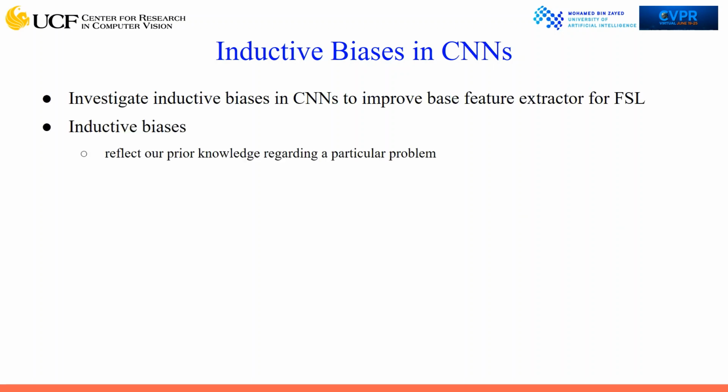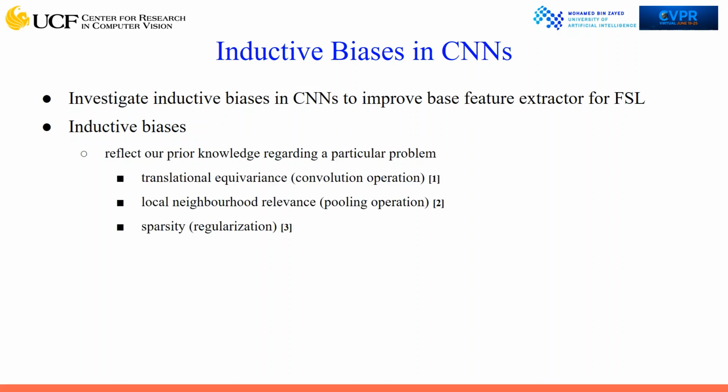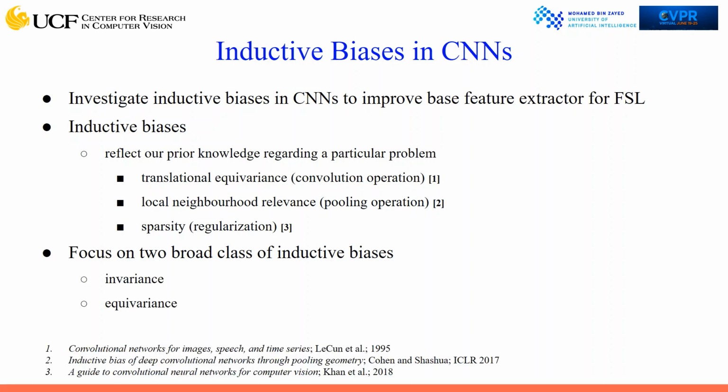Inductive biases reflect our prior knowledge regarding a particular problem. State-of-the-art CNNs have different inductive biases in their designs. For instance, translational equivariance, local neighborhood relevance, sparsity. In this work, we focus on two broad classes of inductive biases, invariance and equivariance.